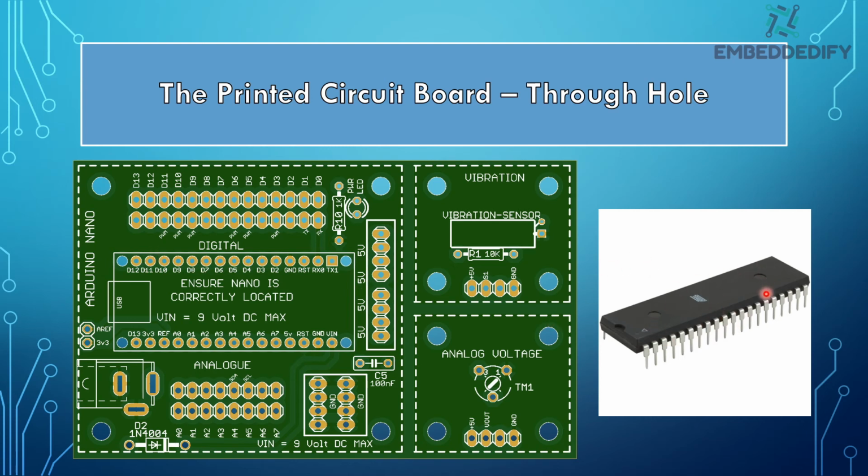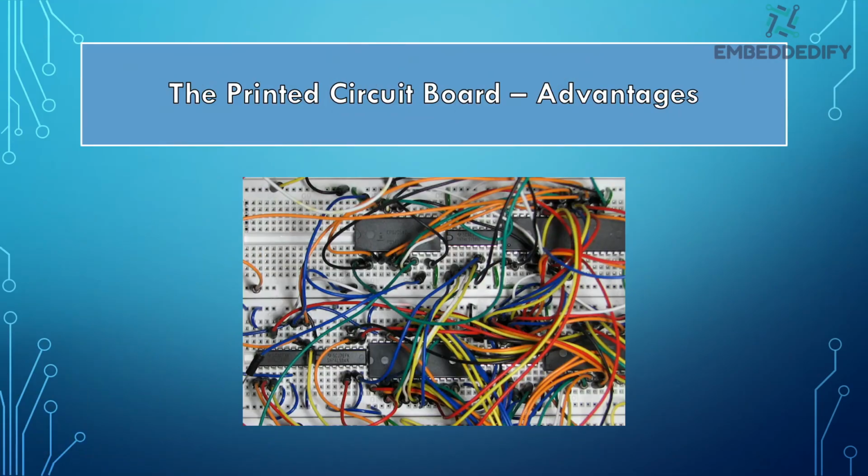That's why this microcontroller is a through-hole component. Without the PCB, the whole device would look like a jungle of wires like this. It is extremely difficult to find faults in a jungle of wires. A PCB makes secure and reliable connections between components without having the jungle of wires.